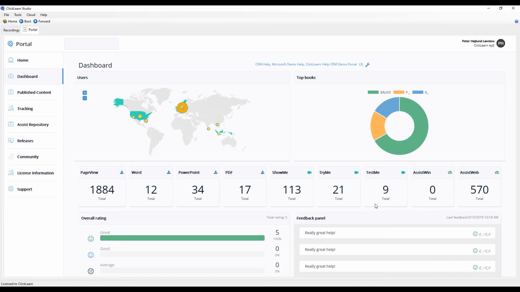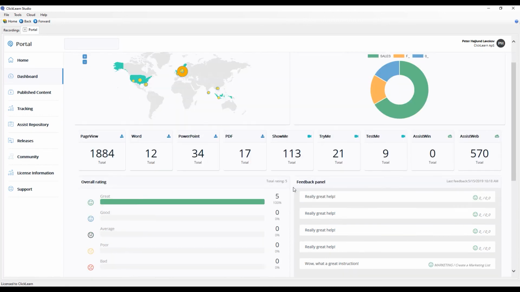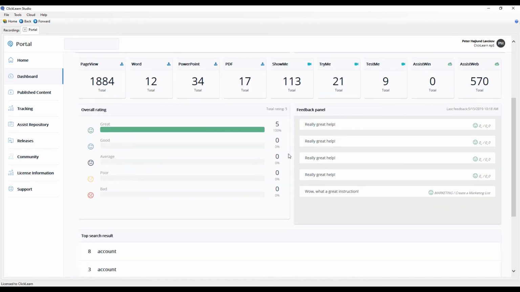So that means that you can actually see, well, how did your end user B do in the test me, and did he see the entire show me or stop after 10 seconds? We can see the feedback that they have added into the feedback panel. If you have locked it down and they need to use a single sign-on or a cloud ID that we can provide you with, well, then you can see who is the user that has given this information or this comment.